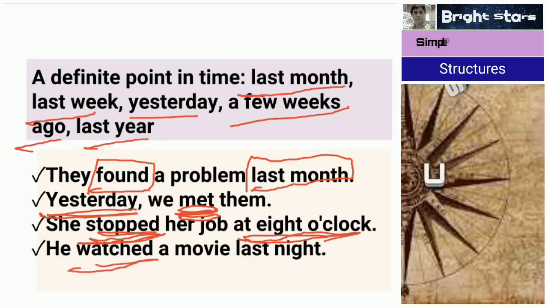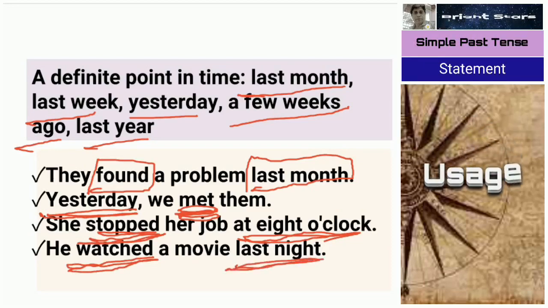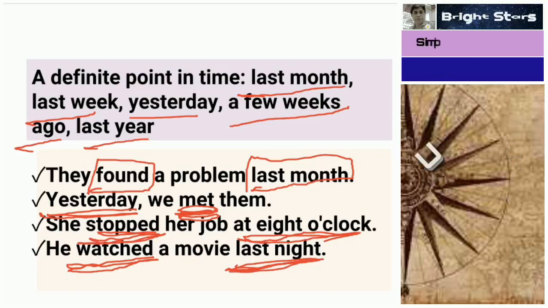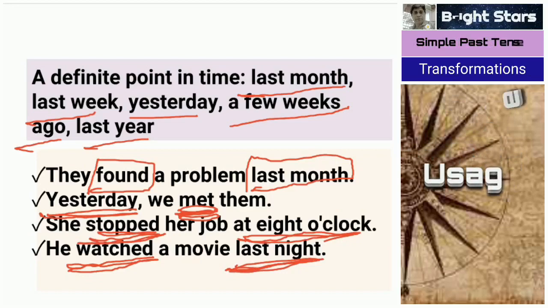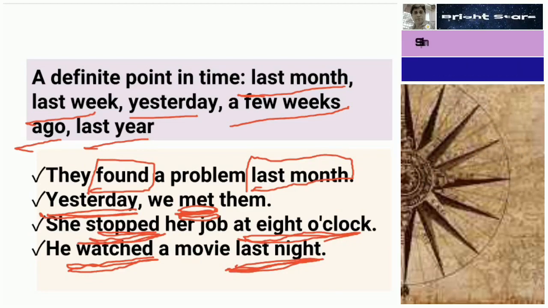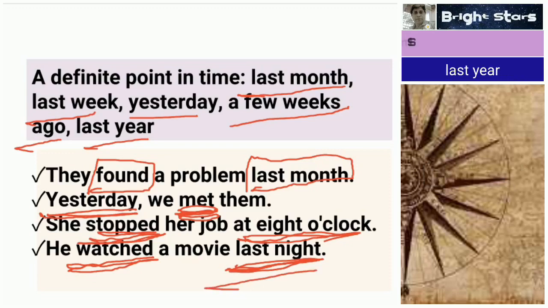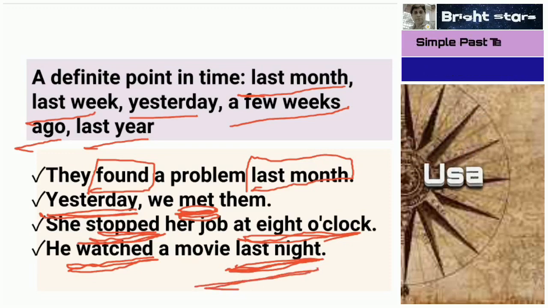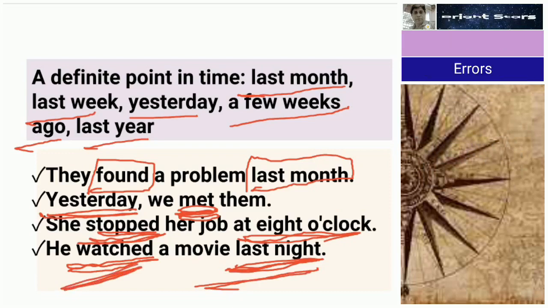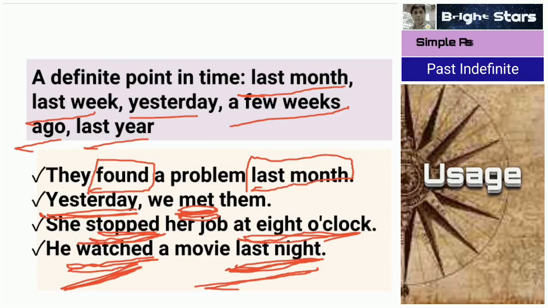He watched a movie last night. In simple present tense, one rule was there: if you watch a movie and you don't indicate any past time, then we have to use simple present tense. Here in this sentence, last night is mentioned. That's why instead of watches, we use watched. For watch, simple past tense is watched. So this you have to keep in mind.